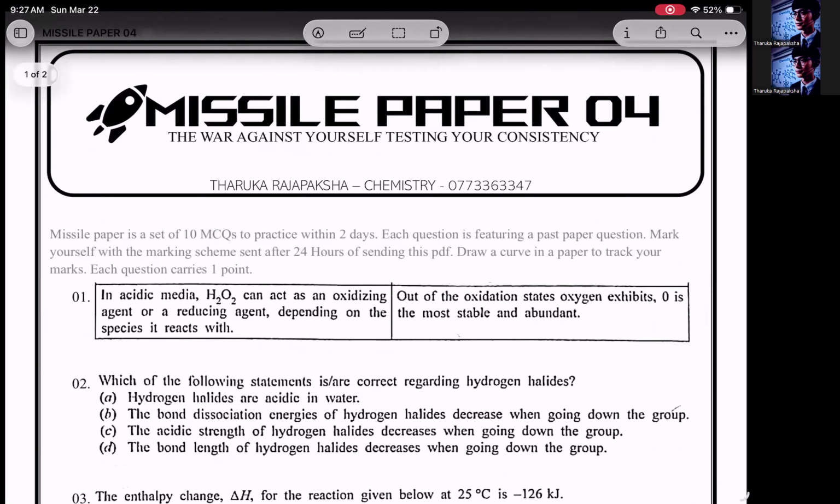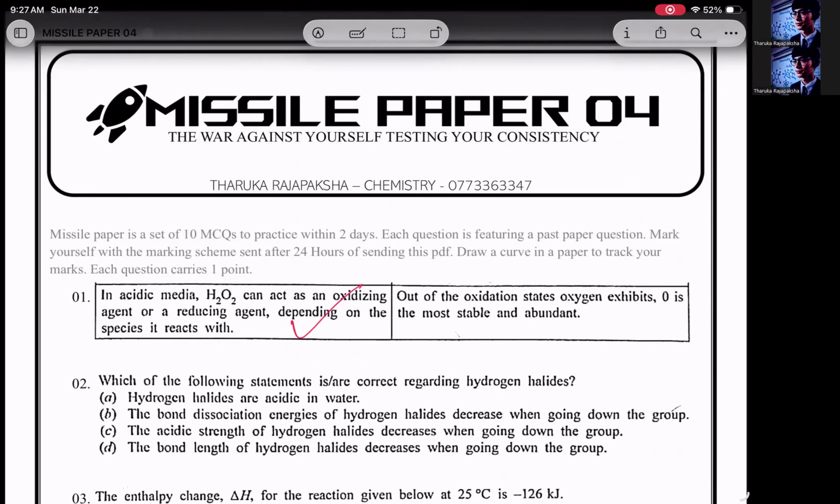In acidic media, H2O2 can act as an oxidizing agent and reducing agent depending on the species it reacts with. That's correct actually. H2O2 can act as an oxidizing agent as well as a reducing agent depending on the media. So that's correct. The next one, out of the oxidation states, oxygen exhibits zero and is the most stable and